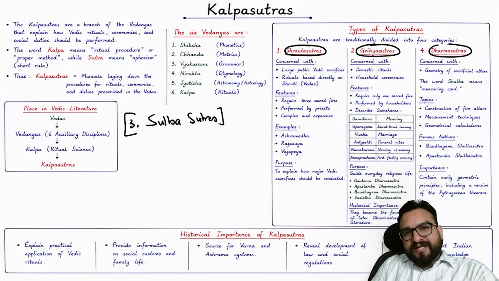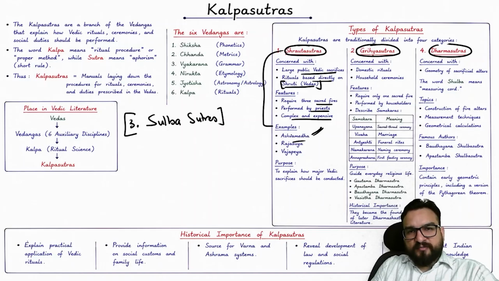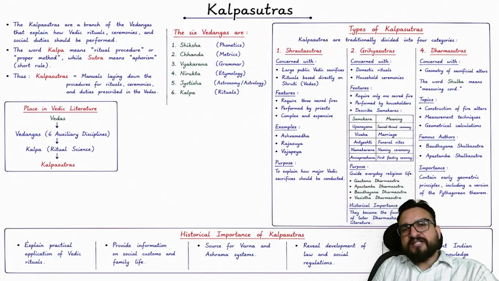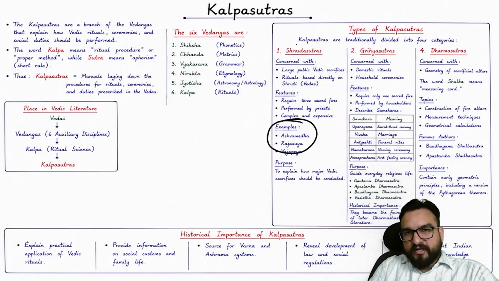Shrauta Sutras are large public Vedic sacrifices, rituals based directly on Shruti, the Vedas. Okay, they require 3 sacred fires performed by priests, complex and very expensive, and largely in Shrauta Sutras come your Ashvamedha, Rajasuya and Vajapeya. So these are primarily for large public sacrifices, Vedic sacrifices, right? Keep this in mind, very important, right?